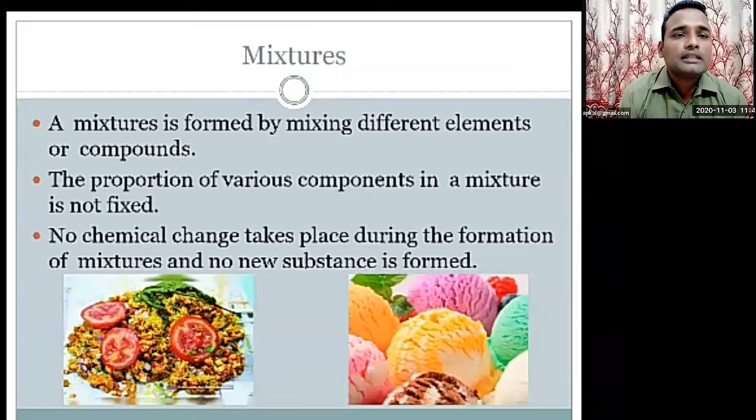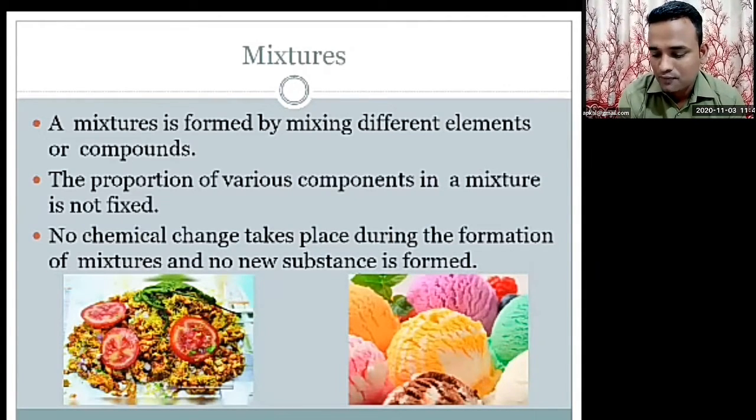A mixture is formed by mixing different elements or compounds. The proportion of various components in a mixture is not fixed. No chemical change takes place during the formation of the mixture, and no new substance is formed.